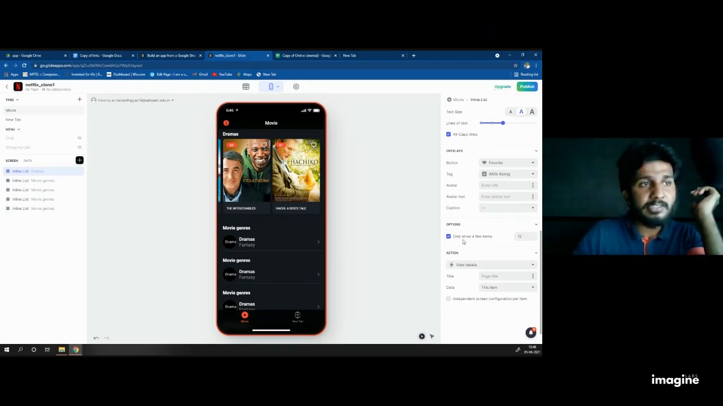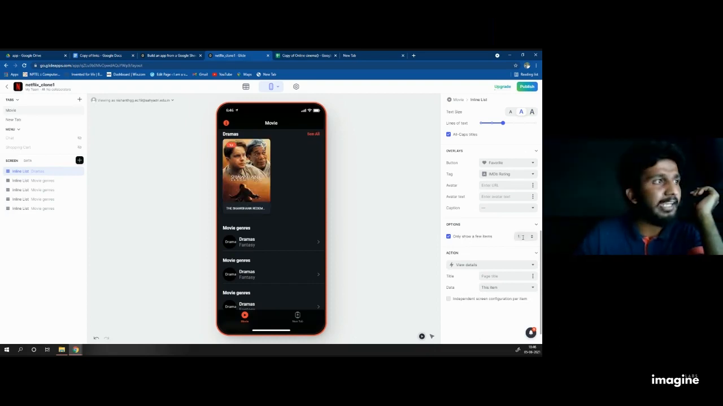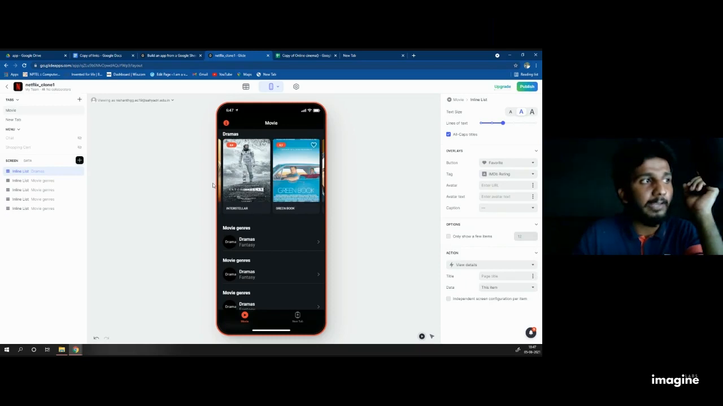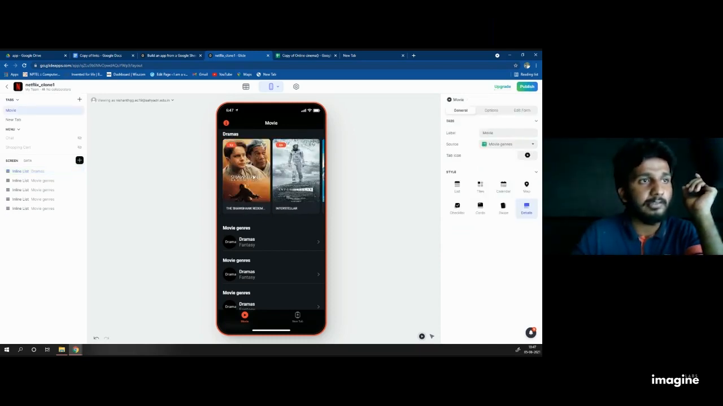You can see that it only shows a few items, 12. If I make it 1, I can see one item. Why can't I see the remaining ones? Because you put a filter to show only one. So I don't want this filter feature. Just disable it. Now you can see a lot of items.